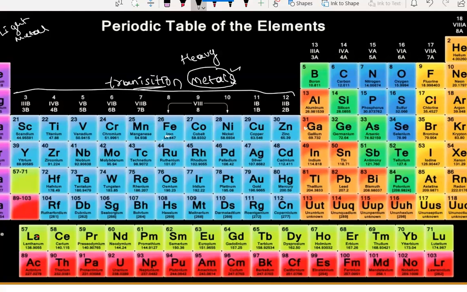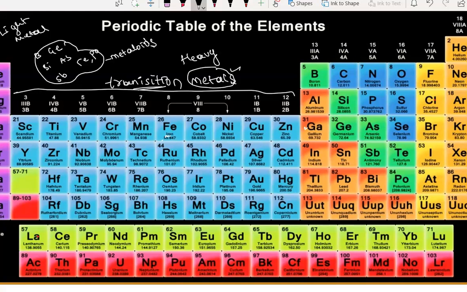And you can find here boron, silicon, germanium. This combination I will write separately. They are also mentioned in a different color here. You can see they have used different colors. See, boron, silicon, germanium, arsenic, antimony, tellurium, and polonium. Most poisonous element, polonium. These are called metalloids.